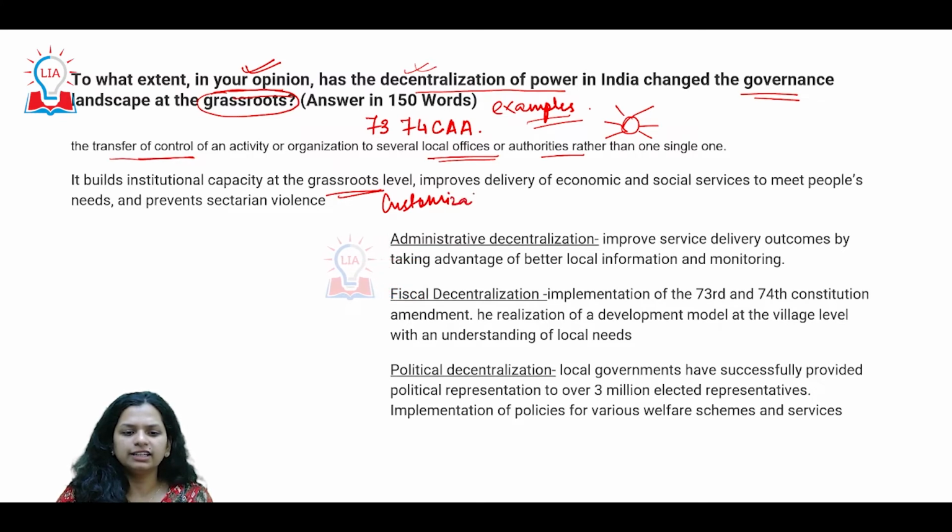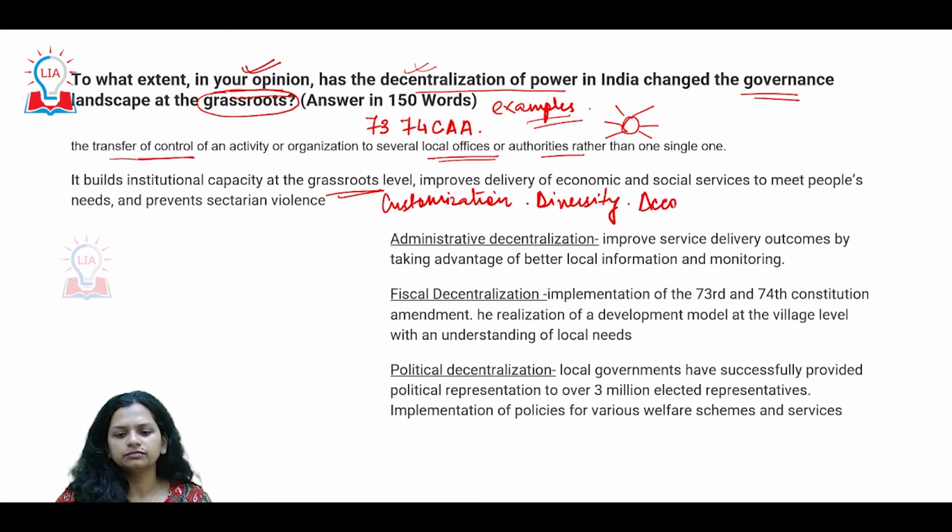As far as India is concerned, there is a lot of diversity with regards to geography, with regards to culture, with regards to language. So a lot of that gets accommodated here. We are able to go up in the system of governance.